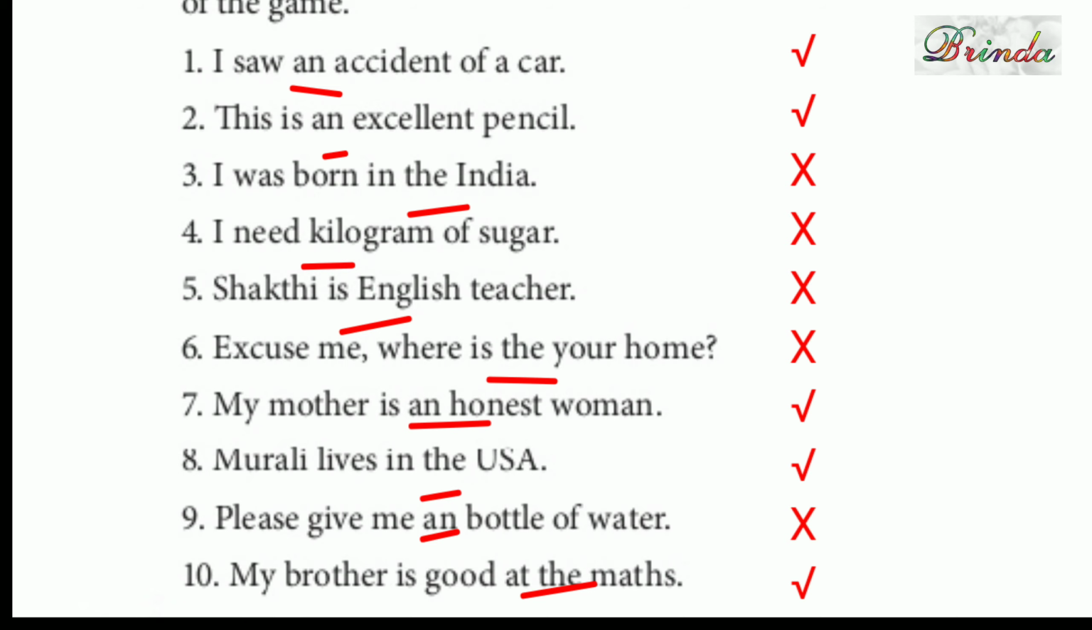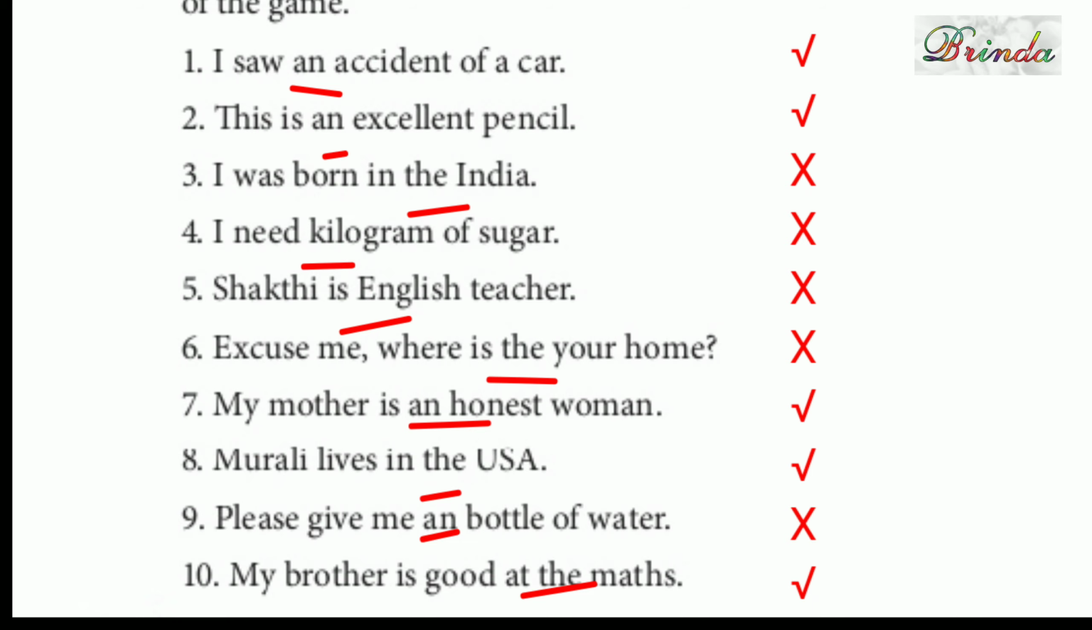Fourth one: I need kilogram of sugar. Something is missing here. It should be I need a kilogram of sugar, so that is wrong. Fifth one: Shakti is English teacher. That is wrong. Shakti is an English teacher, there an article is missing. Sixth one: Excuse me, where is the your home? That is wrong. Excuse me, where is your home? The is unnecessary, not needed.